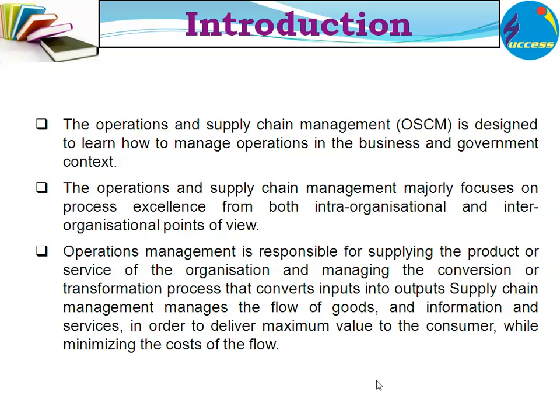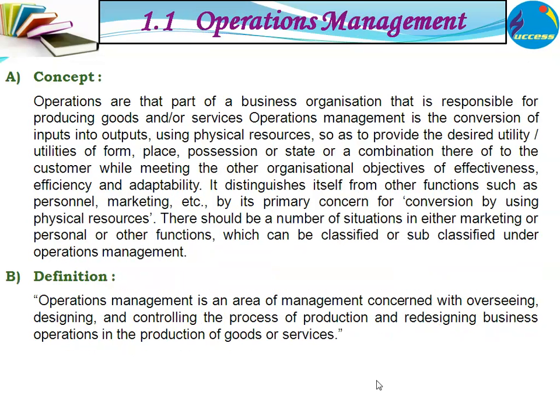In this conversion or transformation process, various inputs are there like machineries, manpower, materials, money, and methods. And in any organization, specifically in a production or manufacturing organization, all these inputs are transformed into products or services. So, conversion of inputs into outputs, service and production. Supply chain management here manages the flow of goods, information, and various services in order to deliver maximum value to the ultimate consumer while minimizing the cost of the flow.